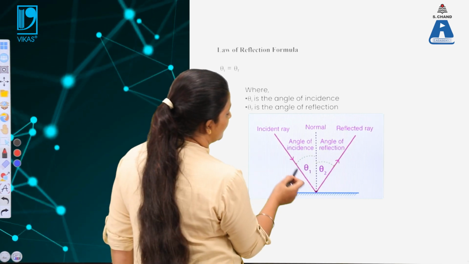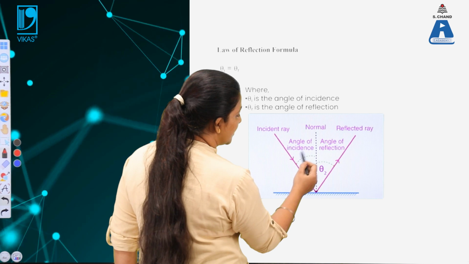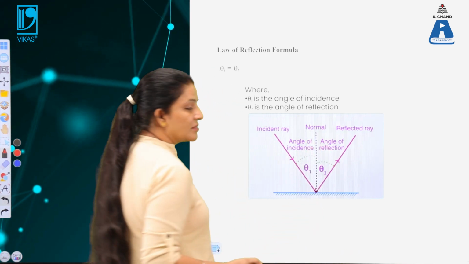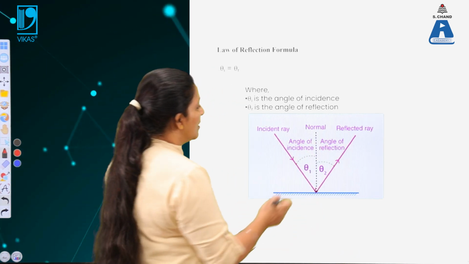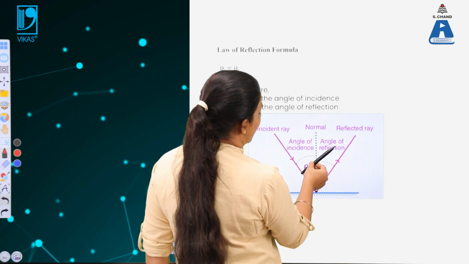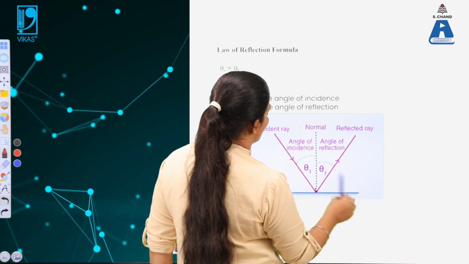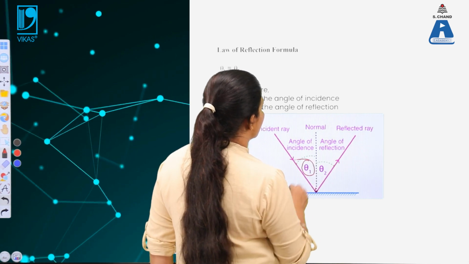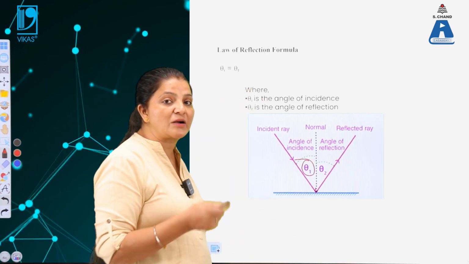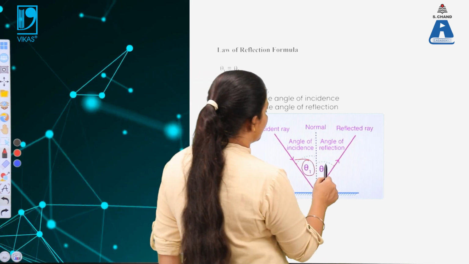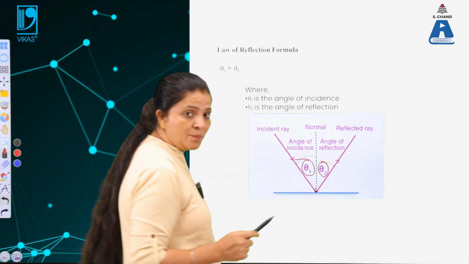So if this is the incident wave and that is the angle of incidence with respect to the normal, the angle can be calculated. Now this is the normal over here and that is the angle of reflection. Now you can take this as I and that as R. Here theta 1 is taken as the angle of incidence with respect to the normal, and theta 2 is the angle of reflection with respect to the normal.